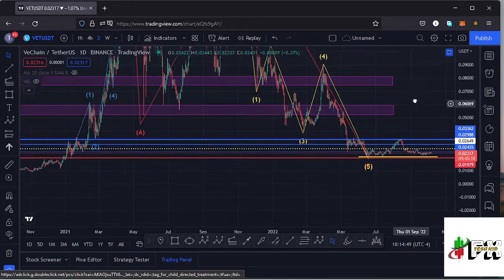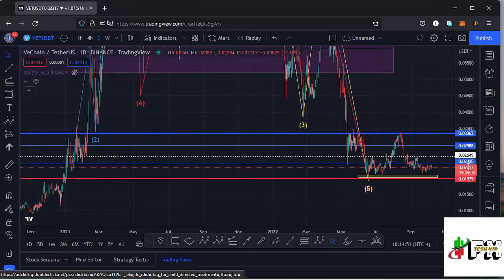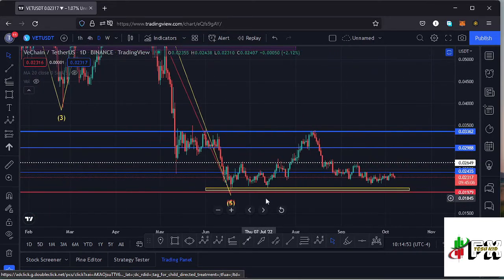Starting my analysis here on the daily chart, after making our low down there, we saw a very nice bounce to the upper side in this movement. We managed to break above key areas of resistances, but at the key area of resistance at around the $0.03362 mark, we got rejected, and we are seeing a massive pullback to the lower side. Jumping to the 4-hour chart for further analysis.